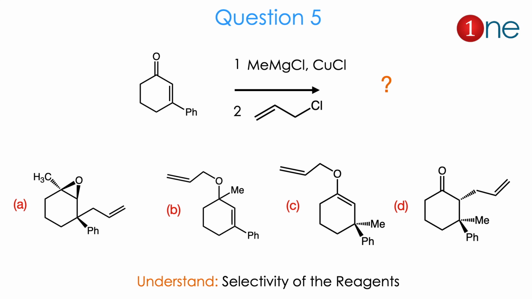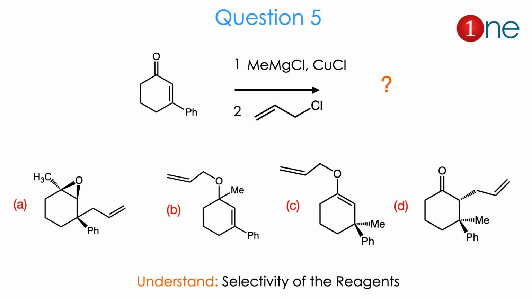Then question number 5, where a conjugated ketone is there. The reagents are methyl magnesium chloride and copper chloride. Then the allyl chloride will be there. The reaction may look simple, but the products are very complicated. What are really the products here? Epoxidation is there or not, whether oxygen alkylation or ring alkylation happens or not, whether it is a stereospecific reaction or a stereospecific-less reaction. Here you have to know what really happened.